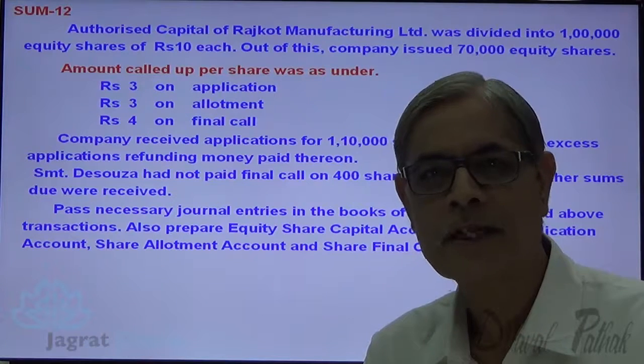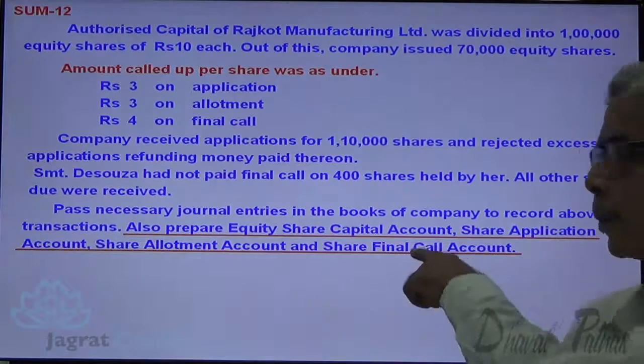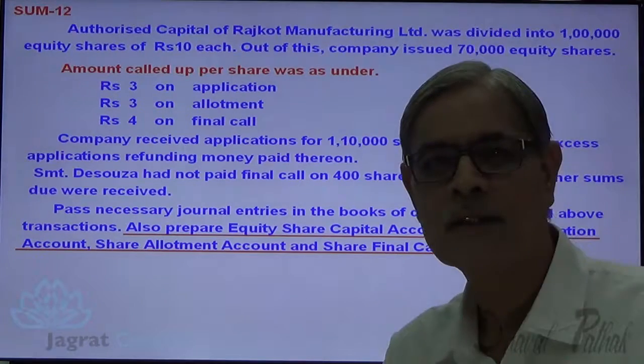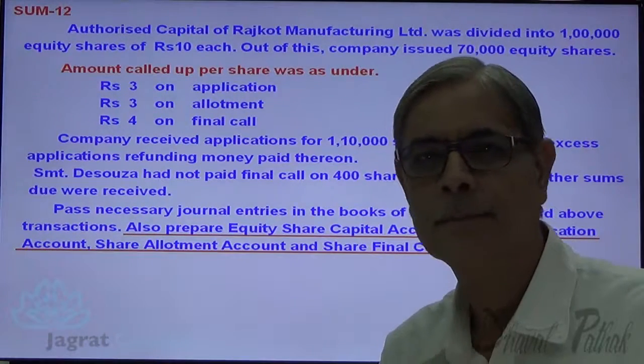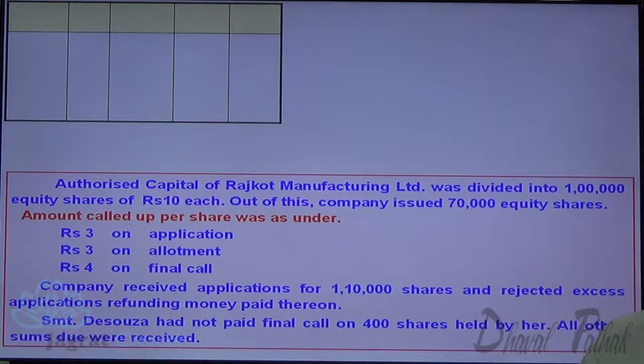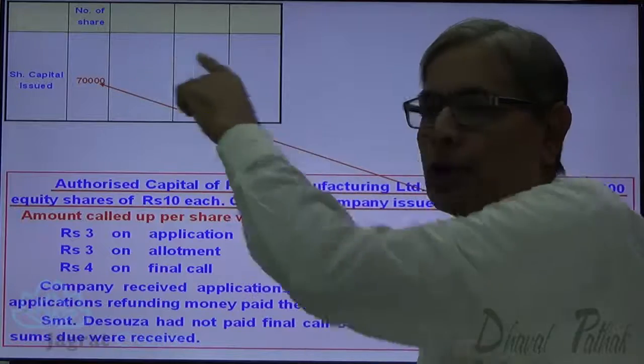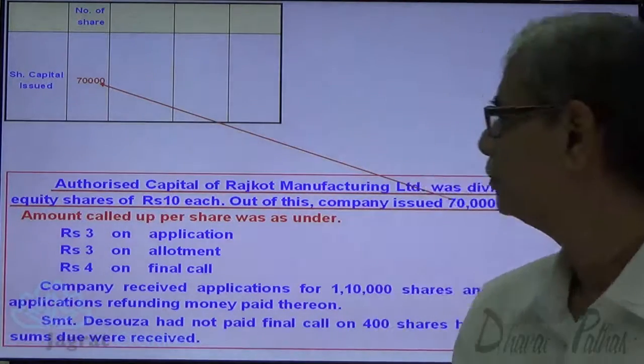Now let us start with the sum. We are supposed to prepare ledger accounts. That's an important point in this sum. Now here I prepare a working note for recording the journal entry. How many shares have been issued to the public? Number of shares issued to the public, 70,000.